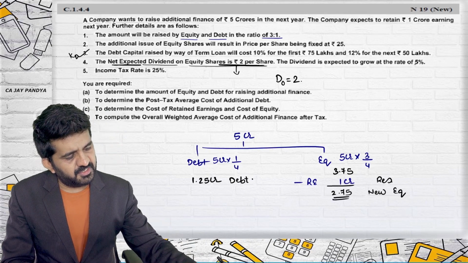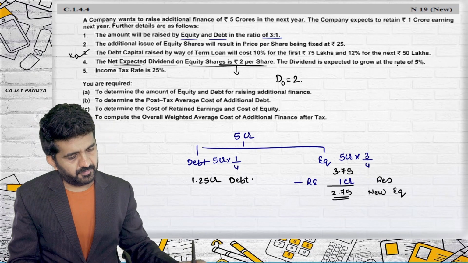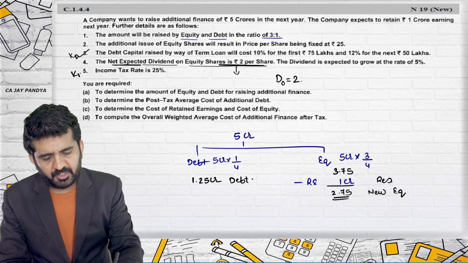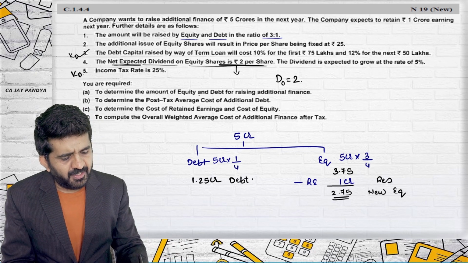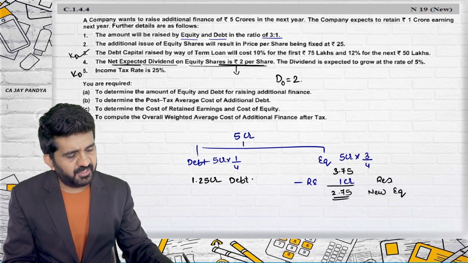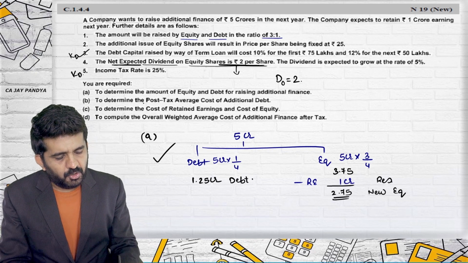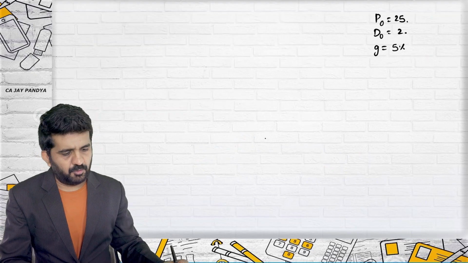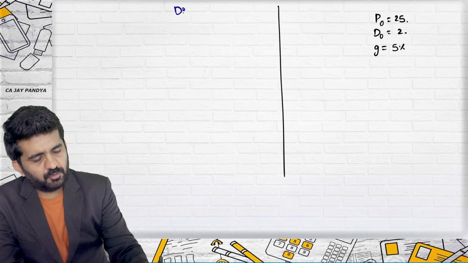The dividend is expected to grow at 5%. Income tax rate is 25%, which will be used for KD, because for equity shares there is no 1 minus T. To determine the amount of equity and debt for raising additional finance, we have done that. This is answer number A. To determine the post-tax average cost of additional debt, let us find out KD. We have information of equity also.